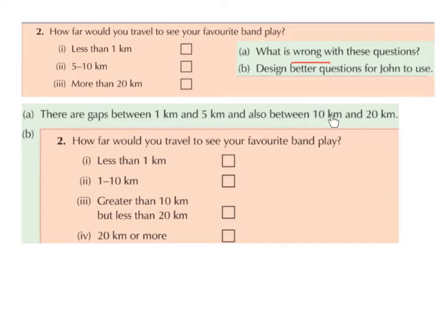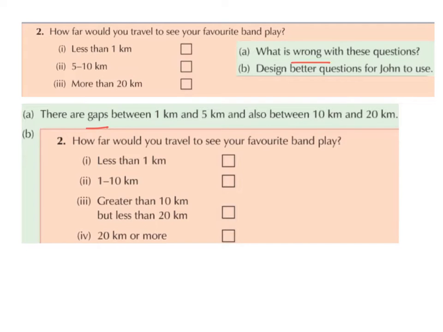There's also gaps between 10 kilometres and 20 kilometres. What if it takes me 11 kilometres to travel there? What if it takes me 12 kilometres, 13 kilometres, etc.? What is good about this question is that it gives the option of less than 1 kilometre. So that covers anything below 1 kilometre. And it also gives an option of more than 20 kilometres. So that covers everything above 20 kilometres. So the issue is the in-between values.